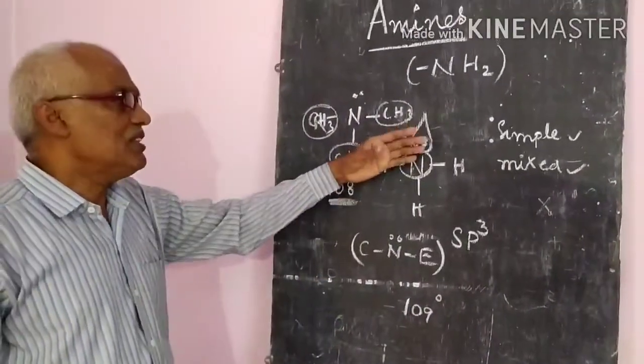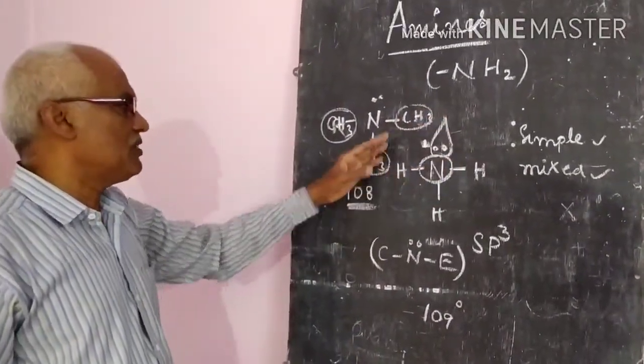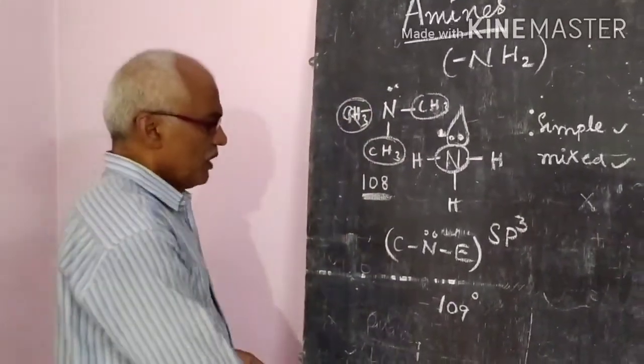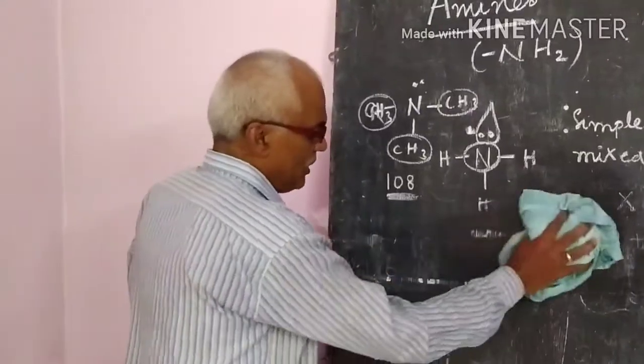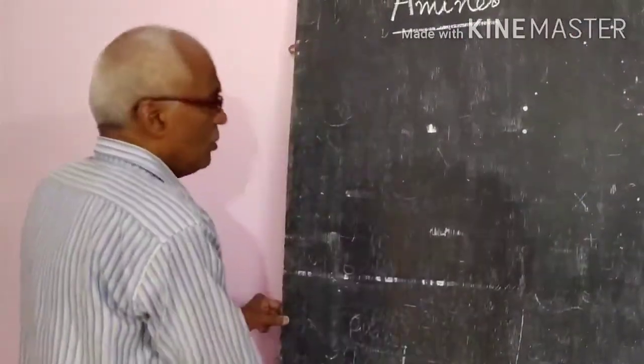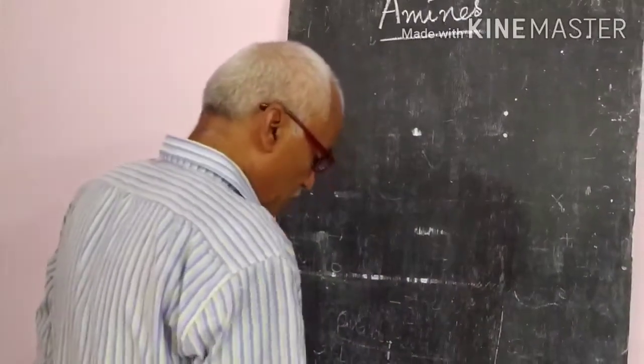Afterwards, when one or more hydrogen atoms are replaced by alkyl groups or aryl groups, they are called amines. Okay, so this is about the structure of the amine, the NH2 group or NH3 group. So now we will see one more topic.